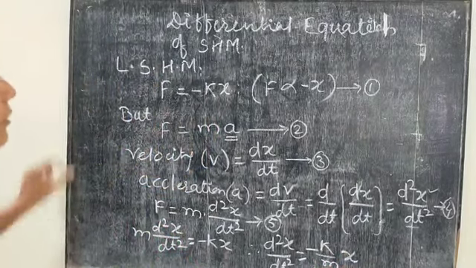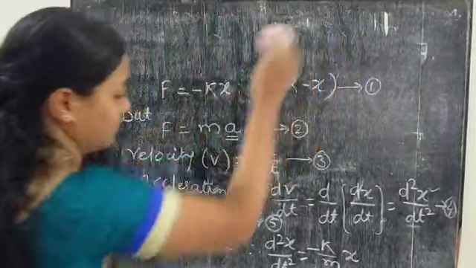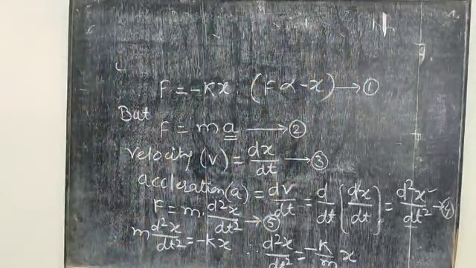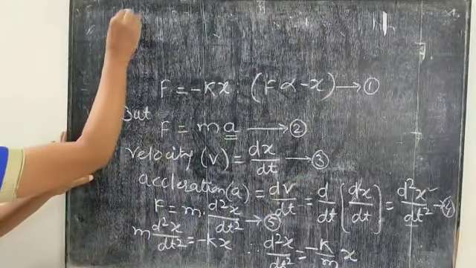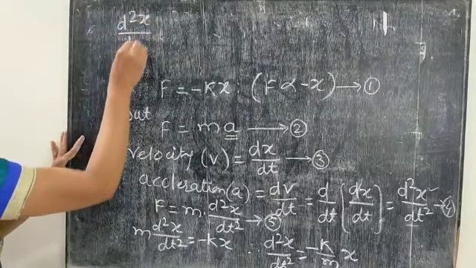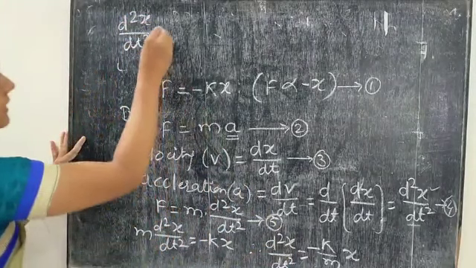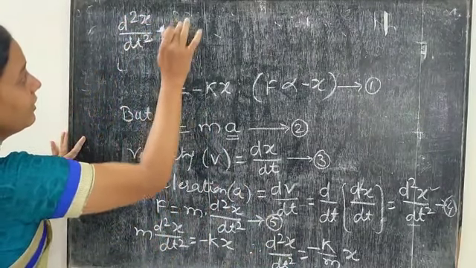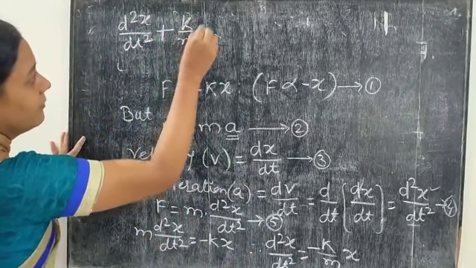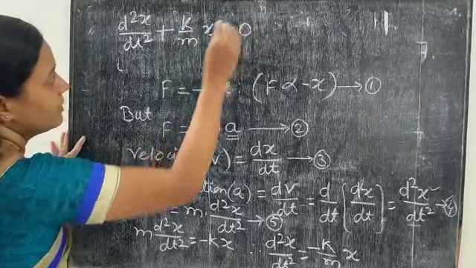Now the differential equation can be written by bringing the right hand side to the left: d2x by dt square plus k by m into x equals 0.